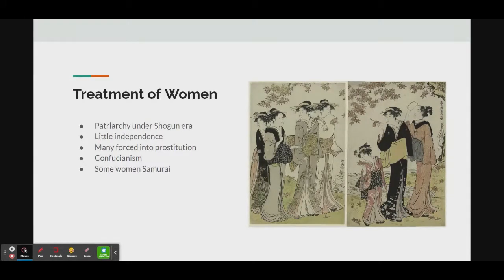Women were not treated equally in the samurai era and faced heavy patriarchy. Women were forced to be modest and had very little independence. Also, Confucianism and the relationship between husband and wife enforced the patriarchy. However, there were female samurai named Onna-bugeisha and Onna-musha, but they still did not have independence like all samurai because they had to strictly follow their lord's orders.